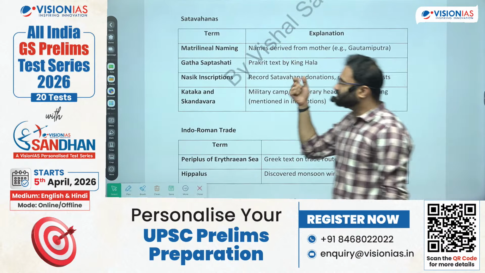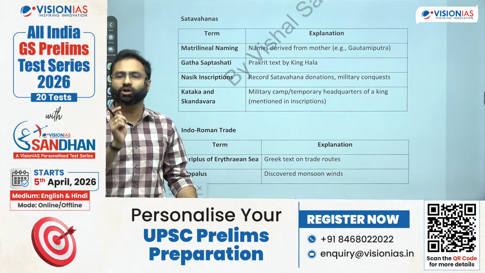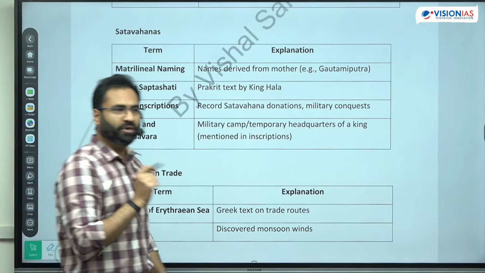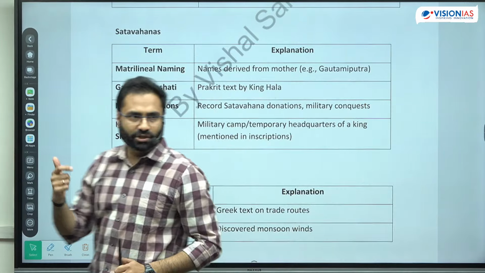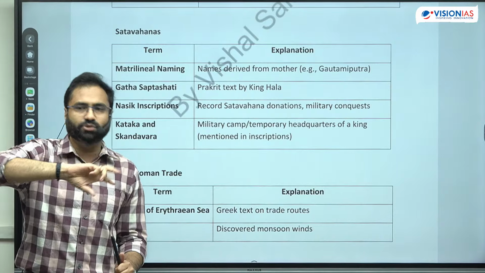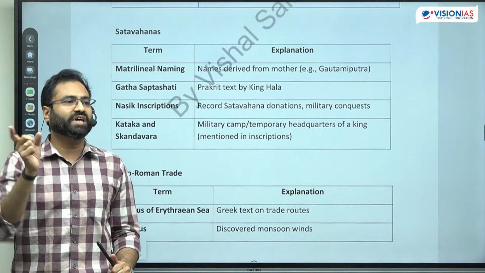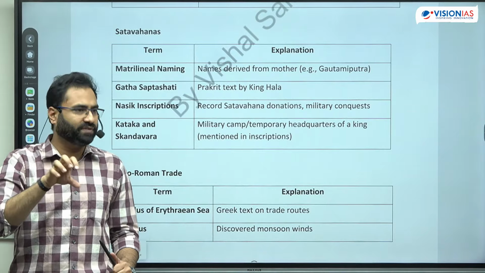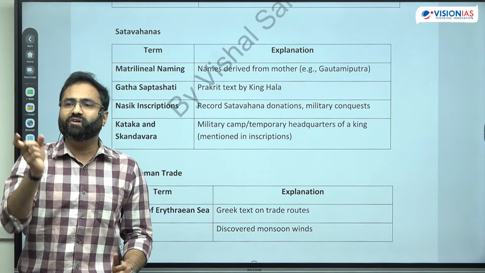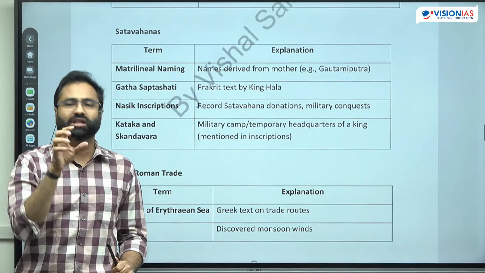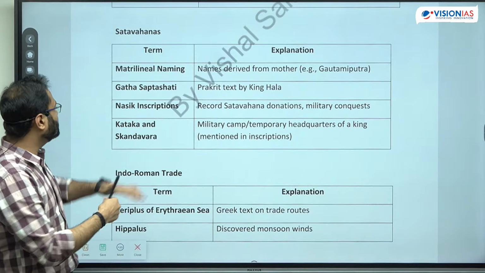Next is Satvahan. Now Satvahan mein you find the matrilineal naming, like Gautami Putra Satkarni means son of Gautami, Vashishta Putra Pulmai, son of the Vashishta. ठीक है? Then there was Yajnashri Satkarni, so son of Yajnashri, right? So they used mother's name in their name. But was the society actually matrilineal? The chances were lesser. ये patriarchal society थी, because every time the ruler was male. They were utilizing the name of mother. मतलब वो symbolize कर रहे हैं the importance and the significance of mother.